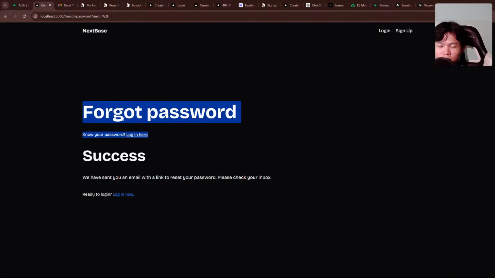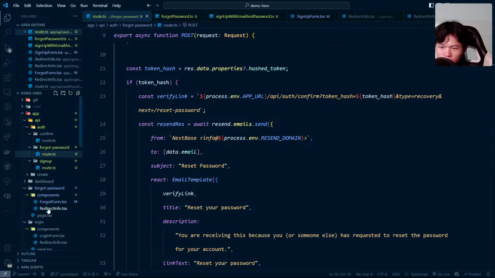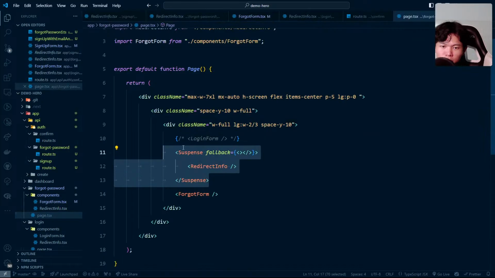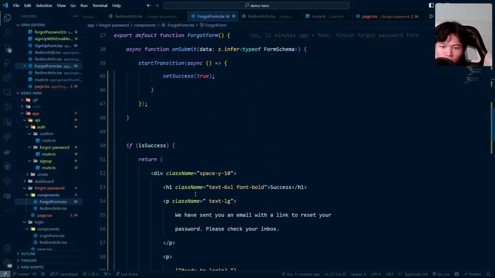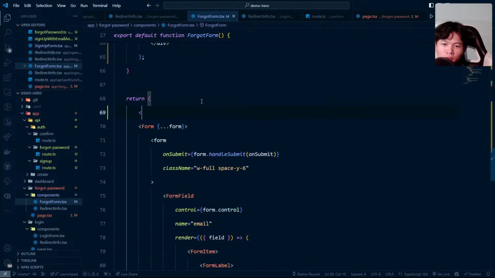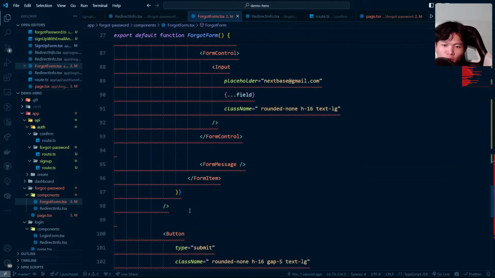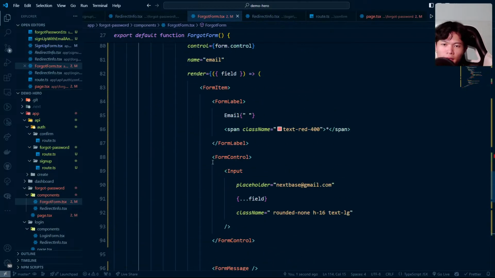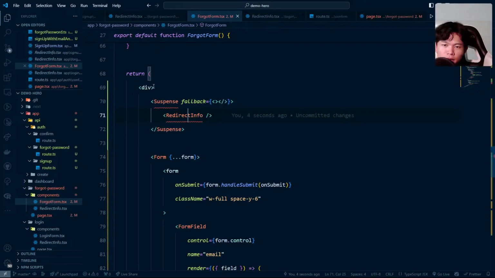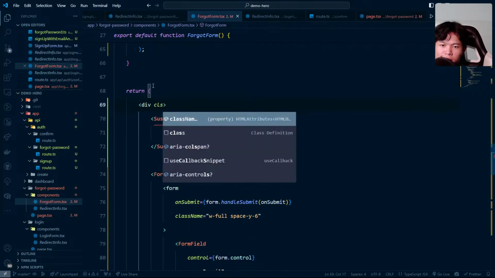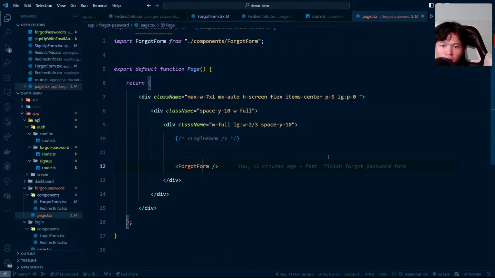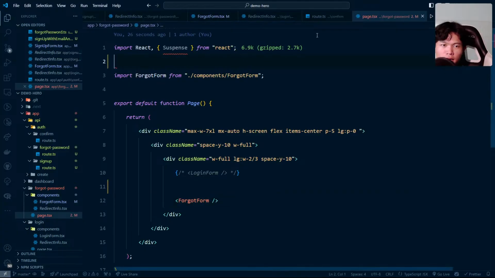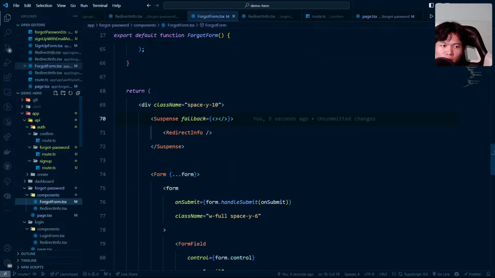Nice. So the thing is, the forget password is on top right here. Let's take a look. Because I added the subspan into here, maybe I can move this. I can move it to here, and it should be right over here instead, I guess. And then we can add a space, space Y to 10. We're going to have a span and everything is all imported right here. So let's cut this and go back into our form.